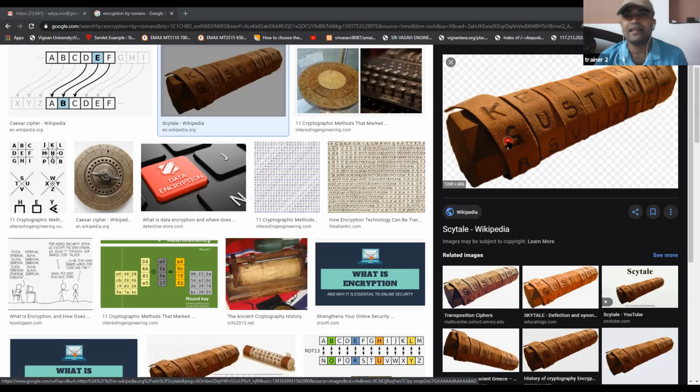Then you open the ribbon. Now if you look at the ribbon, you are not able to understand it because the continuous letters will not be side by side. When you open this on the receiving side, they need to do the same thing again. They need to take the same size spear and wind this ribbon in the same format, then read it in the same way.